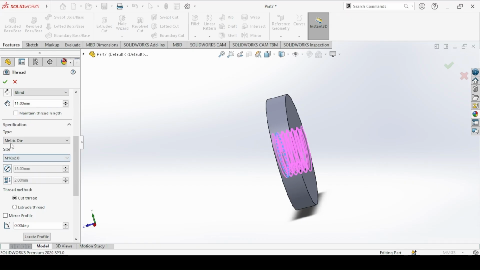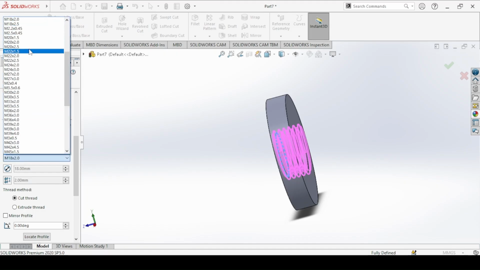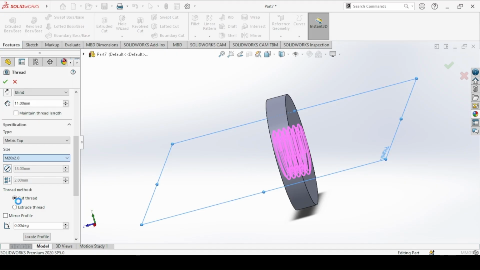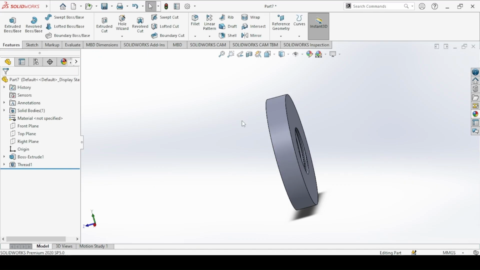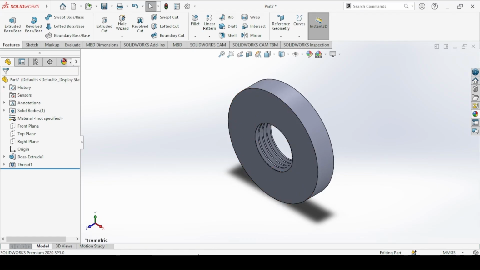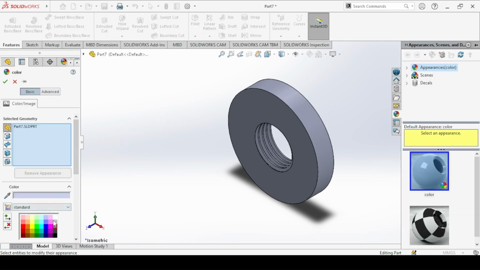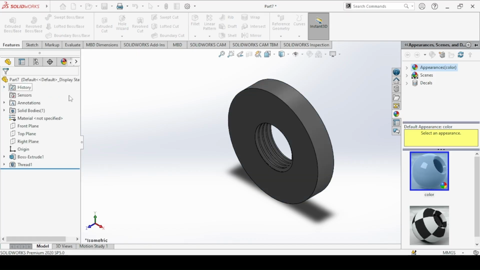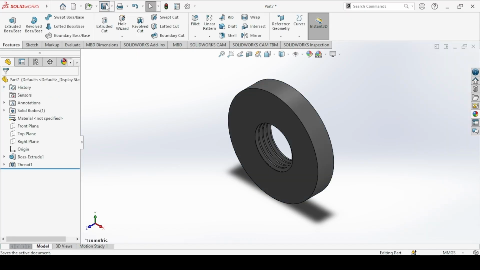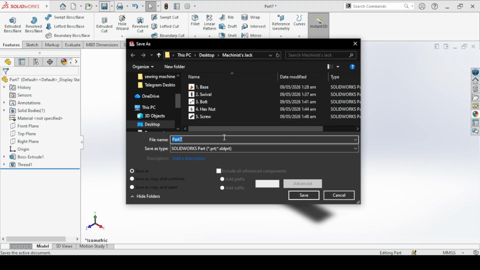Since this is a hole, use the metric tap. A thread size of 20 by 2 millimeters. Cut thread and OK. Then we change the color to light gray, and then save the part. This is the sixth and the final part, the lock nut.